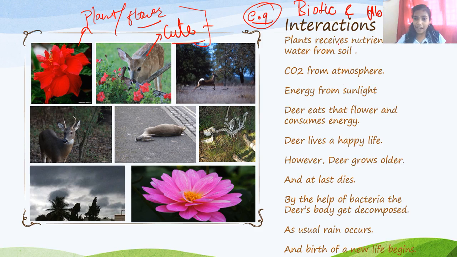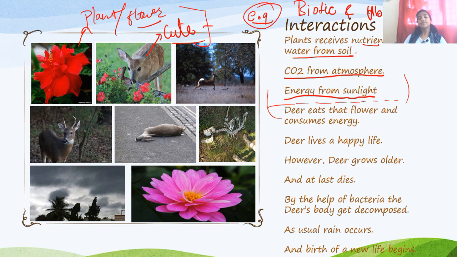So the plant receives nutrients and water from the soil, carbon dioxide from the atmosphere, and energy from the sunlight. These are very important to sustain life for the plants, right? Very good. So these are the characteristics.